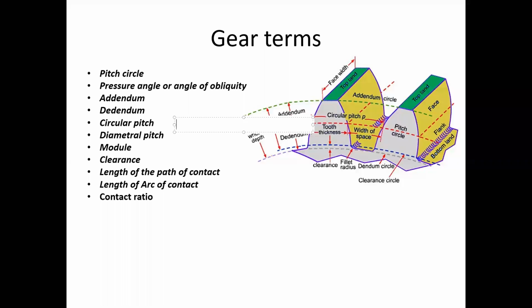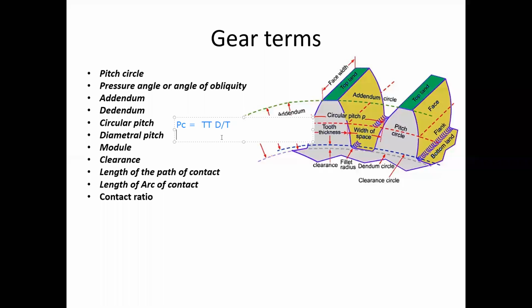So circular pitch is represented with P suffix C equals πd by T. That is the pitch, circular pitch.